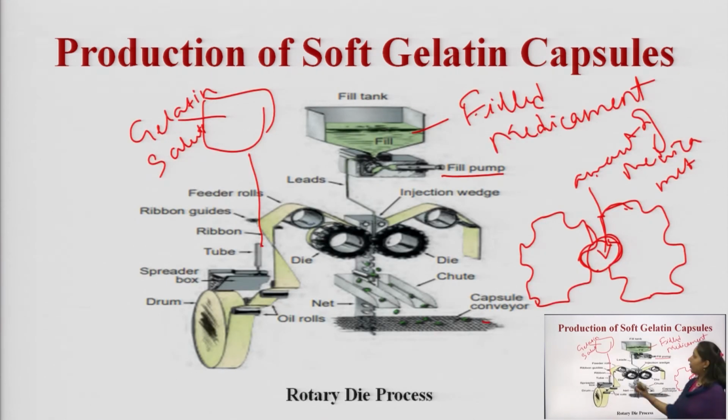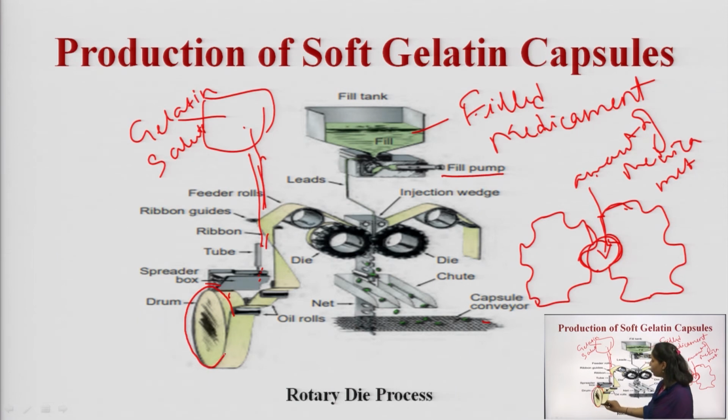So, here what will happen? From the gelatin tank, the molten mass of gelatin will pass here and with the help of the spreader, the gelatin solution is spread uniformly throughout the surface of this drum, and this drum is allowed to cool simultaneously, so that a flat thin gelatin ribbon is formed. Then with the help of these rotating dies, this gelatin ribbon is placed over these two rotating dies.